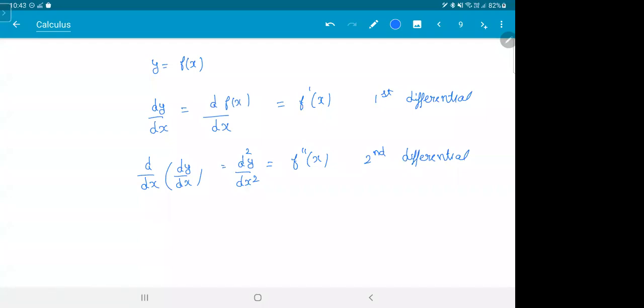Since we are lazy to write it, we just put a dash on the top. Clear?